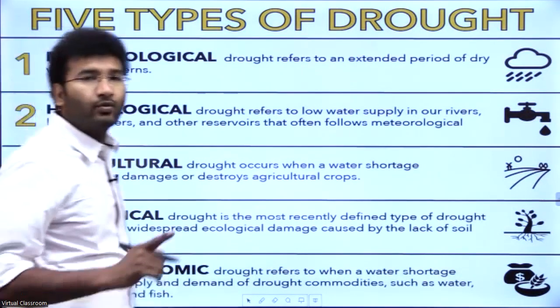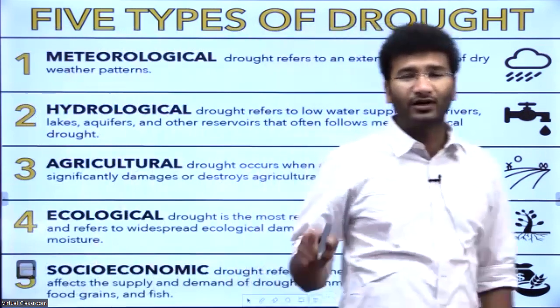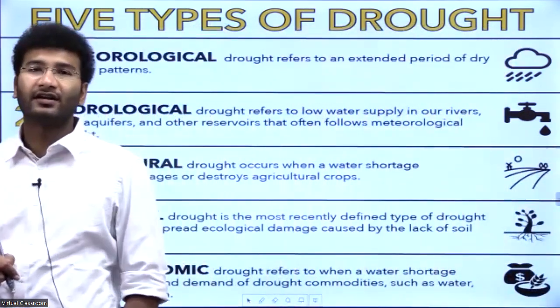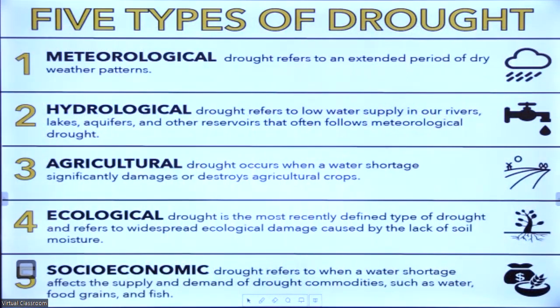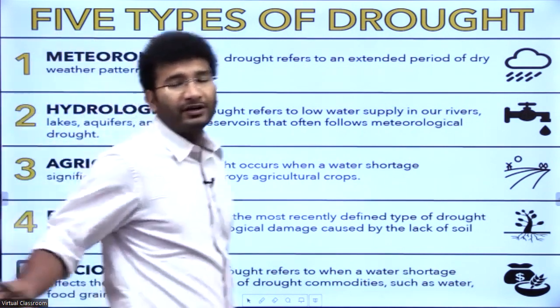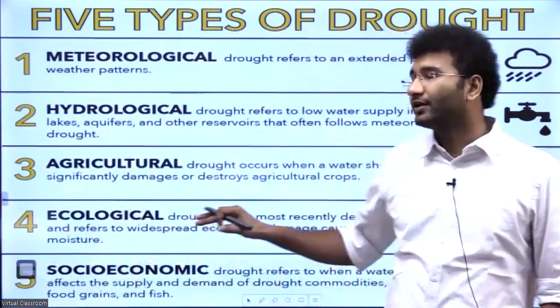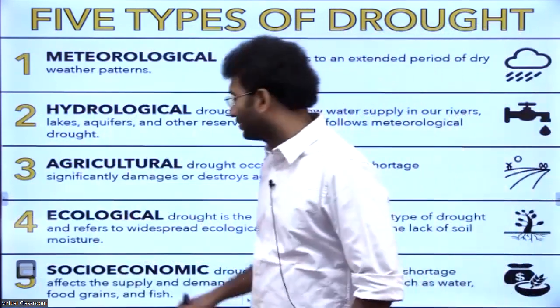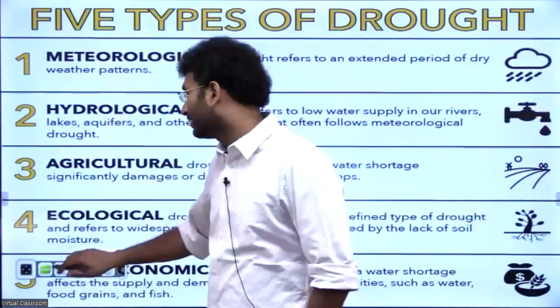Floods will create waterlogging situations. When there is waterlogging, the soil gets degraded, salinity increases, alkalinity, alkalization happens in that area. Because of that, you will get droughts also. So that will be a drought area where if a particular crop is not in a position to grow, it is an agricultural drought, right? Clear? It is an agricultural drought.